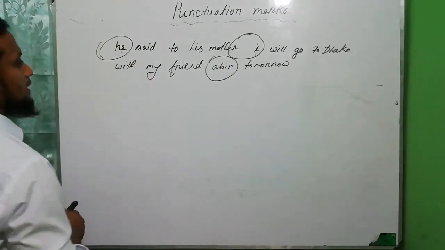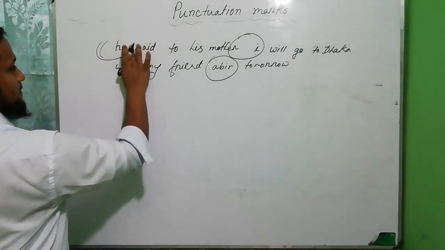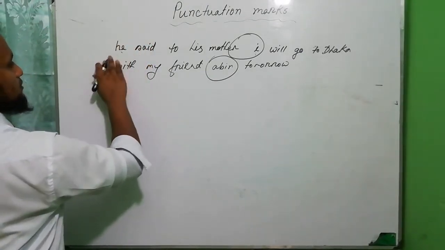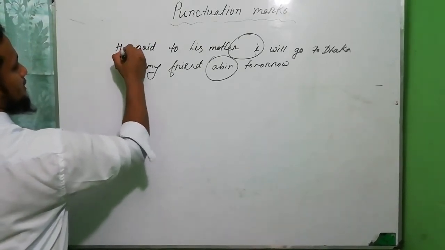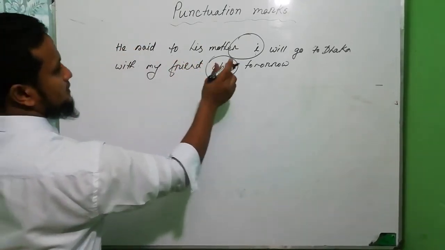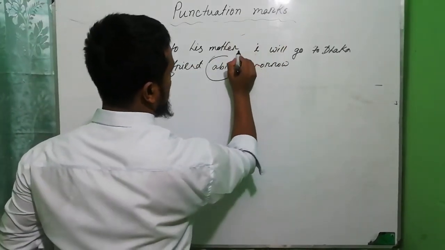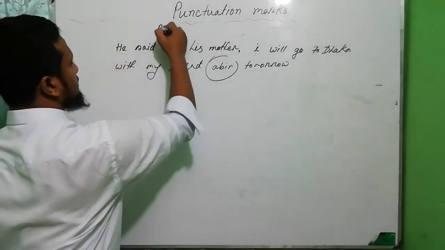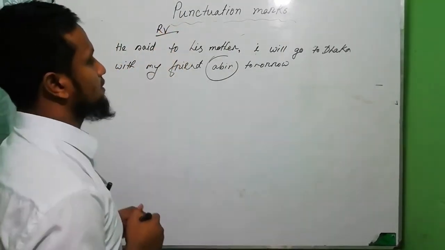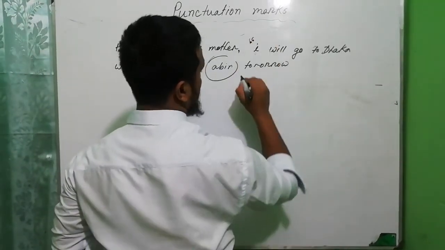Okay, dear student, I told you the first letter of a person should be used capital, so that's why we have to use H capital letter. He said to his mother. Okay, and use comma because this is reporting verb, and we are going to start reported speech.